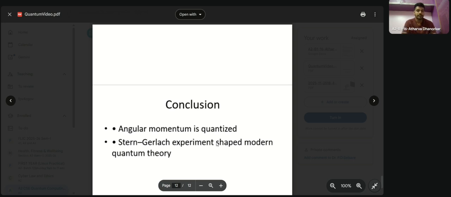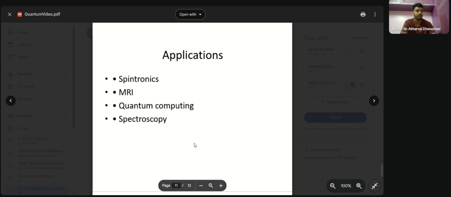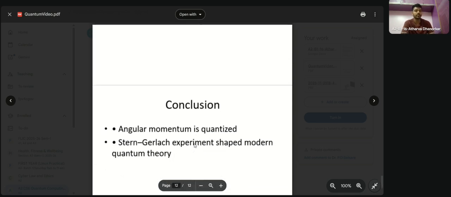As per the experiment, we are also using this concept now in MRIs, quantum computing, and many more things. The conclusion is that angular momentum is quantized.